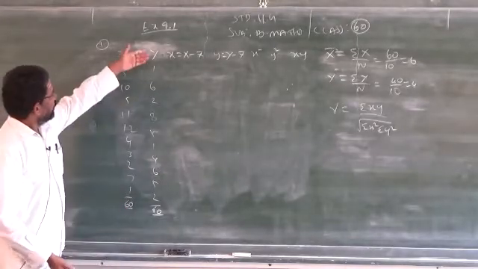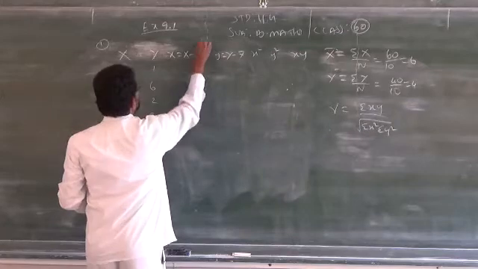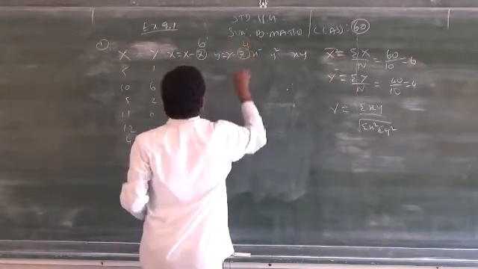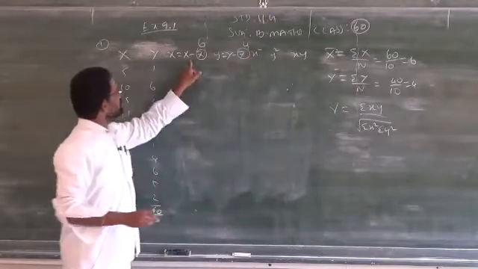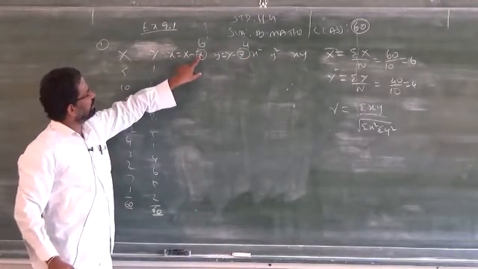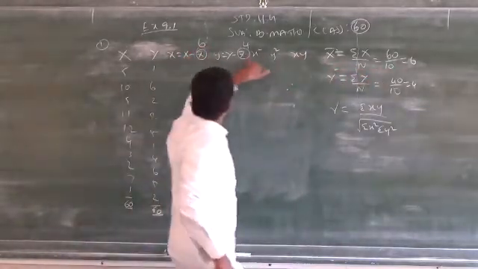Now x minus x bar. What is your x bar? 6. So I can write here 6. Here I can write y bar as what? 4. This is the formula x minus x bar, but in your class notes you can write in place of x bar what we found, 6. Y bar is 4.